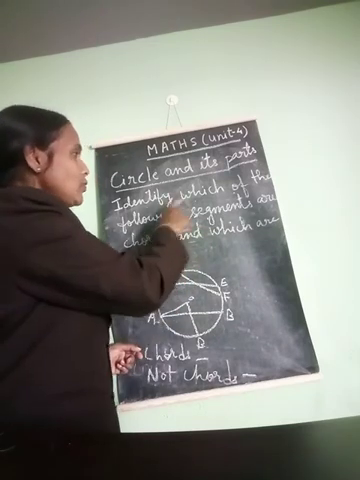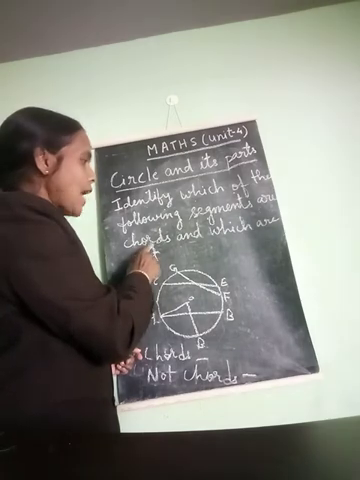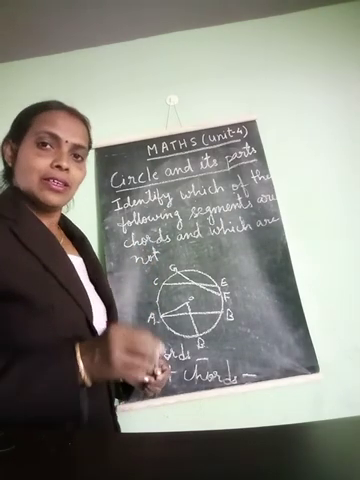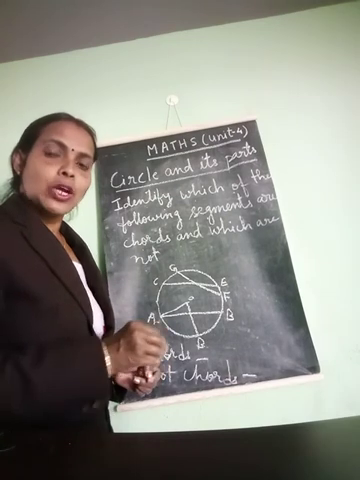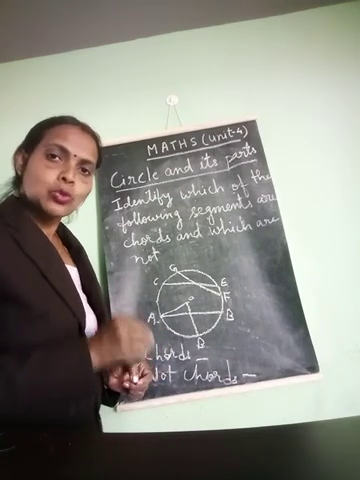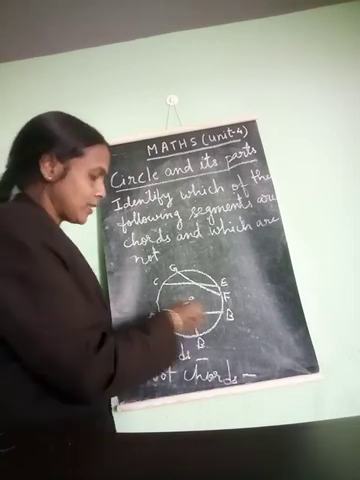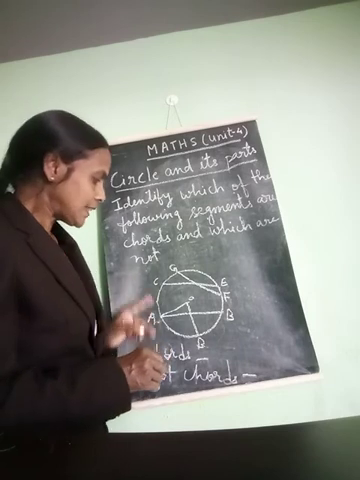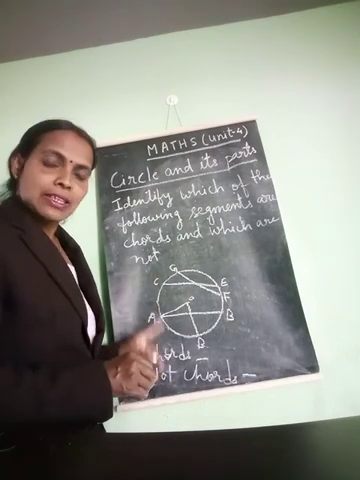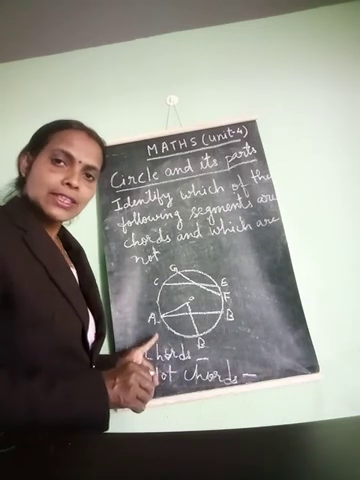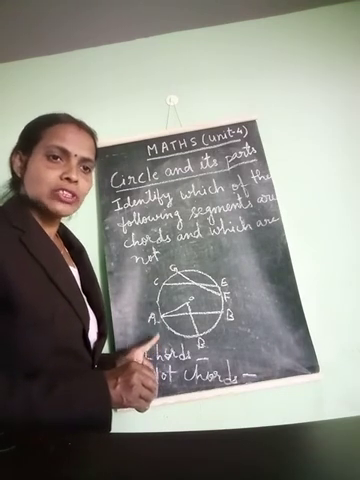So which of the following line segments are chords? What is a chord? A chord means a line segment which joins 2 points on the circumference. We join 2 points on the circumference, that is a chord. So you have to identify in this figure which are chords and which are not chords. Let us see in this picture.